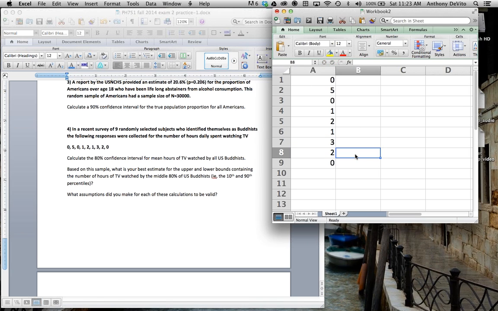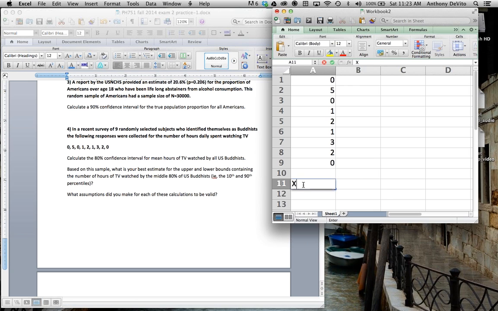Okay, so there are my 9 subjects, and the first thing I'm going to be interested in is, what do we need to know to calculate a confidence interval, and also often to do a hypothesis test? Well, I need to know the mean of the sample, x bar. We don't know the mean of the population, so that's the closest we're going to get. I need to know sigma, which is the standard deviation of the population. If I know sigma, that will allow me to calculate the standard error for the sample size I'm working with. I'm going to put sample size over there too.